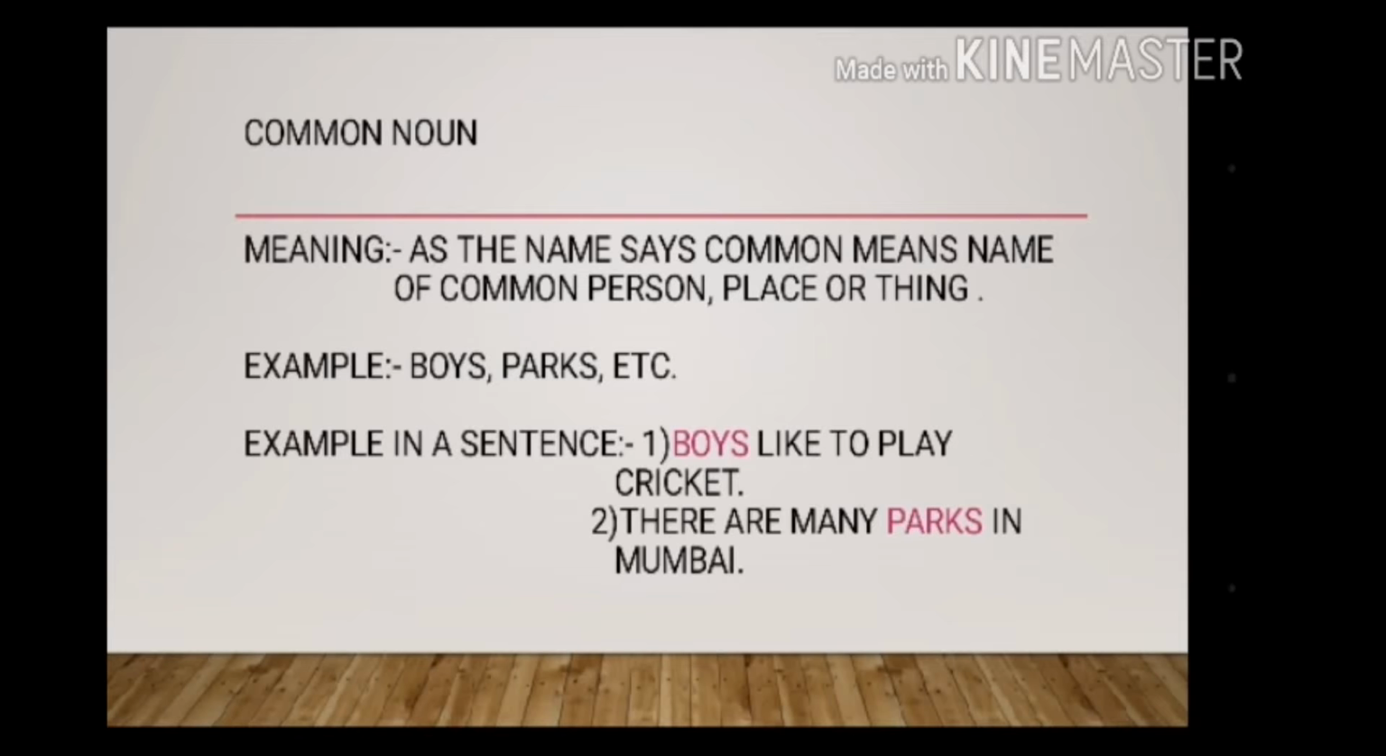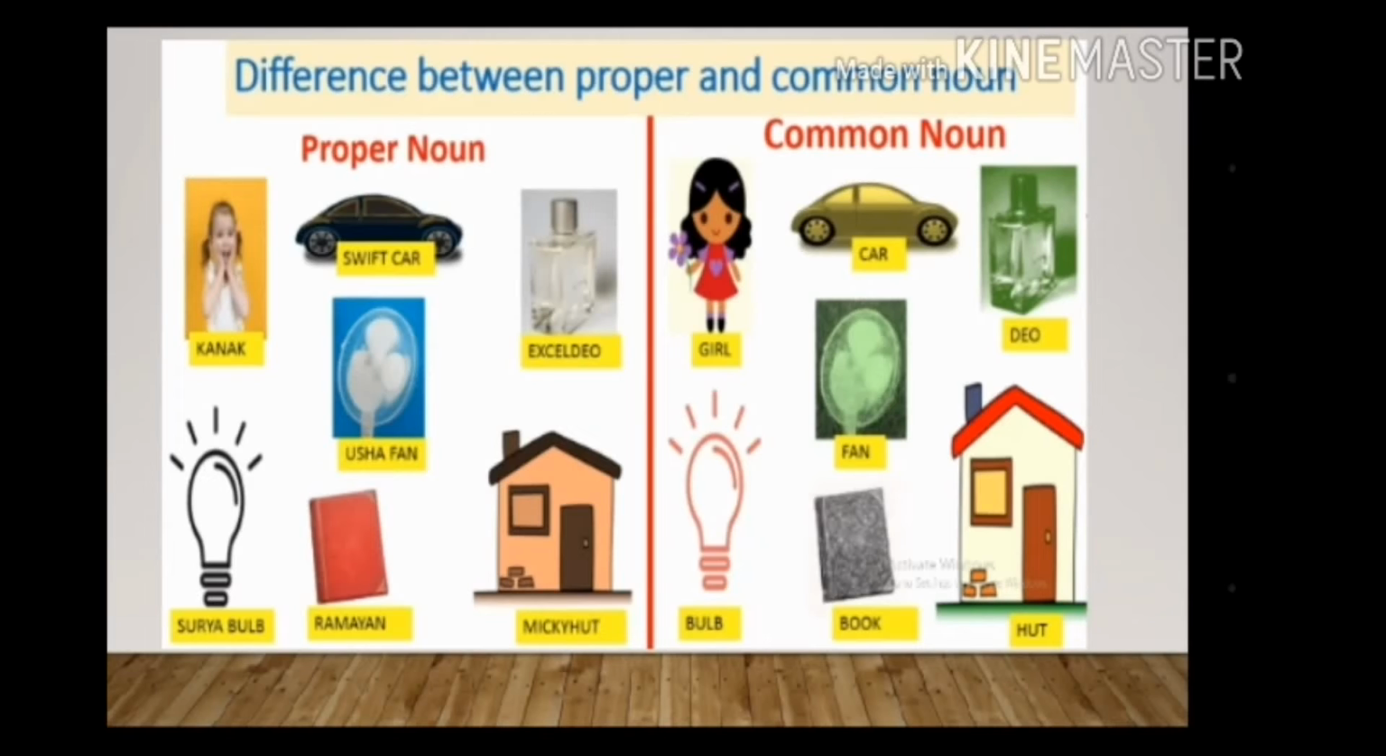As many students get confused between these two, that is common and proper noun, we have made a distinction between them. You can see on the right hand side, car is written. Car is a common noun. On the left hand side, Swift car is written. Why? Because car is generally what we say, that is a common noun, and Swift car is the name of a specific car. Likewise, you can see bulb, Surya bulb, fan, Usha fan. I hope you're clear with this.